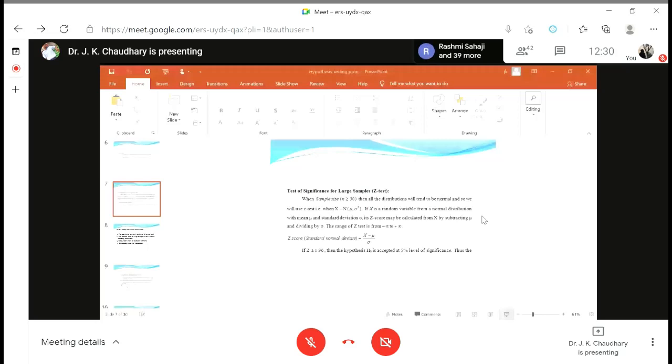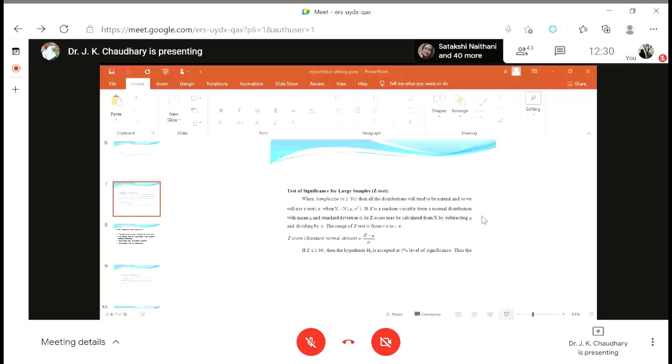X means the value of that variable, mu means mean, sigma means standard deviation. Okay, so here two questions. One more thing is there, the range of Z statistics is minus infinite to plus infinite. So here three questions I may ask. The first question is,